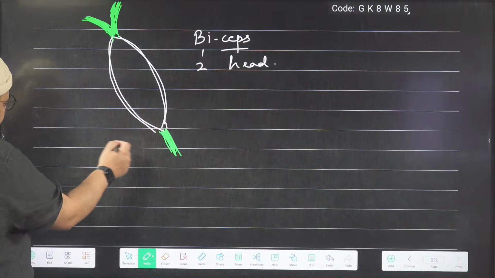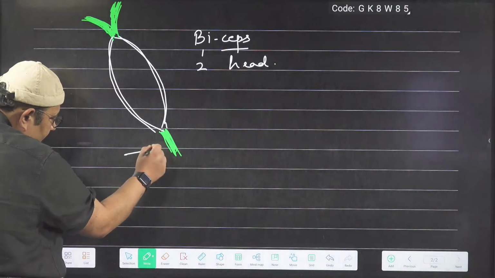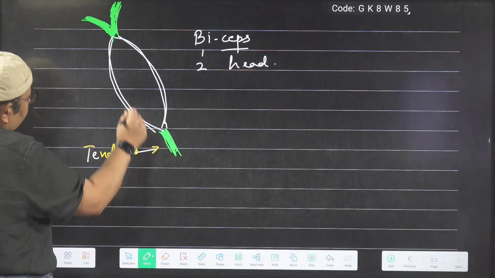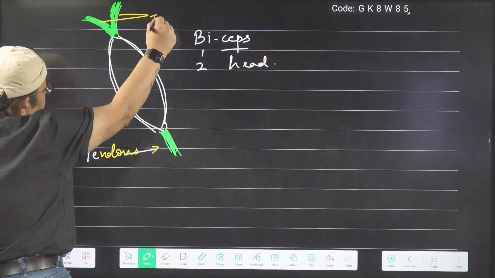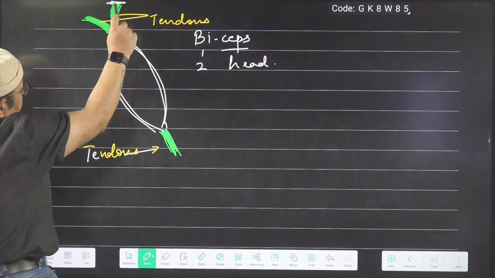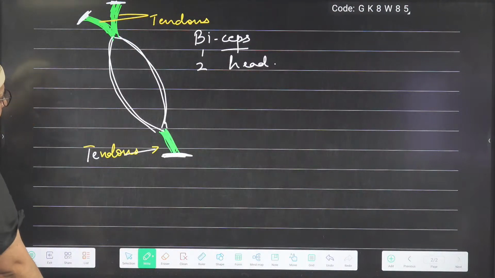And what are these tissues, bachcho? Tell me, what are these tissues? Yes, bachcho, these are tendons. With the help of tendons, it is attached to the bones. So one end of the tendon is attached to the muscle, other end of the tendon is attached to the bones. Okay. My dear children, are you okay with this?